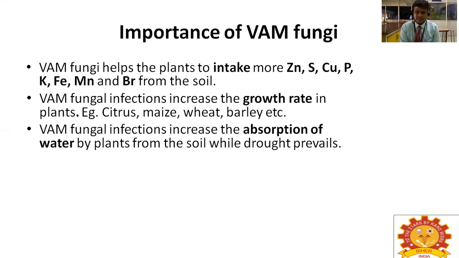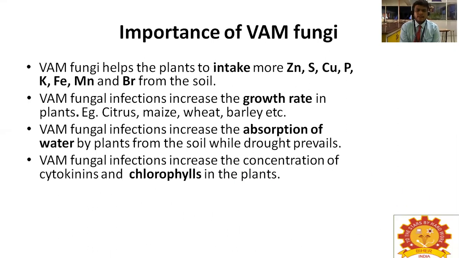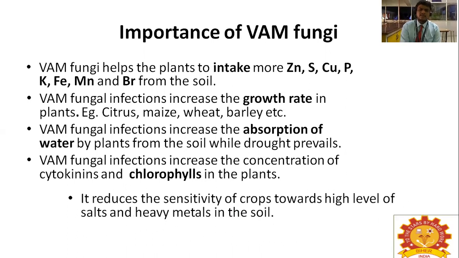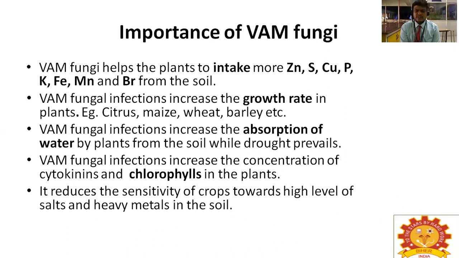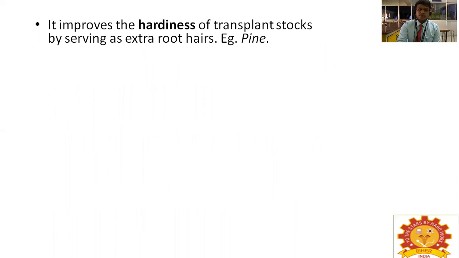VAM fungal infections increase the absorption of water by plants from the soil while drought prevails. VAM fungal infections increase the concentration of cytokinins and chlorophylls in the plants. It reduces the sensitivity of crops towards high levels of salts and heavy metals in the soil. So it improves the hardiness of transplant stocks by serving as extra root hairs. Example, pine.